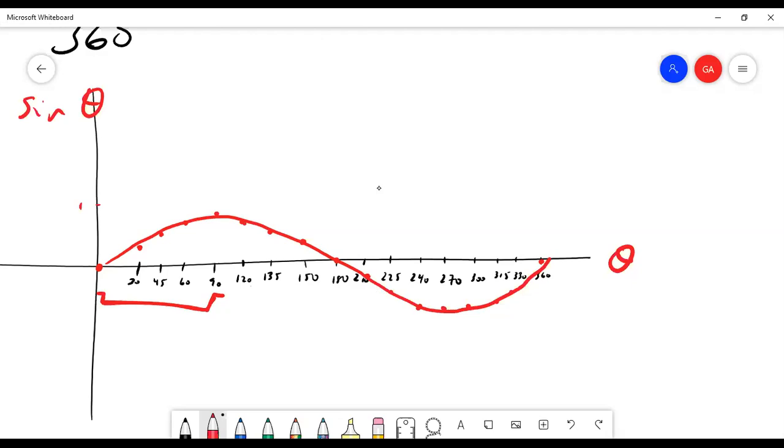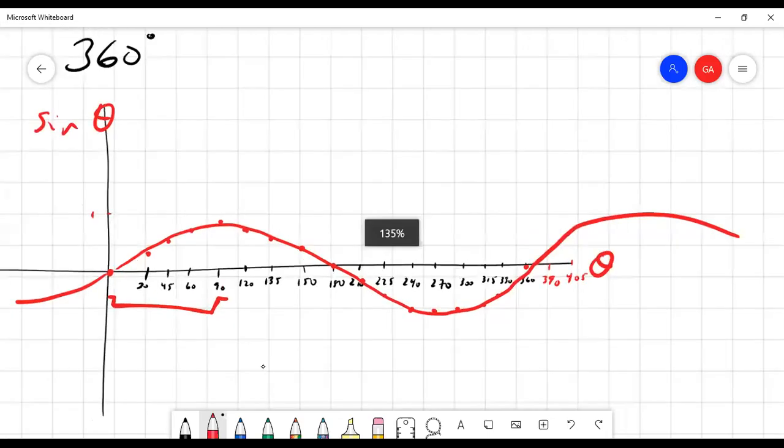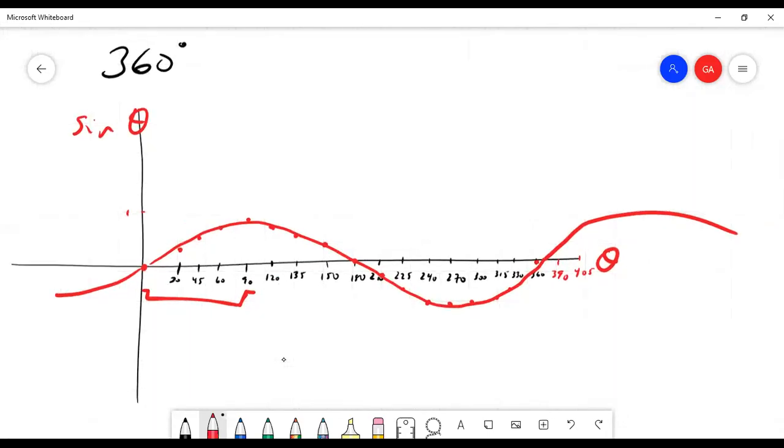What comes after 360? Well, if I were to do the same analogous, it would be 390, right? And then increasing by 15 degrees, 405 degrees, and basically the pattern continues in either direction. So it's a repeating waveform.